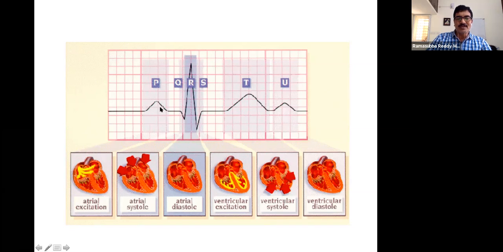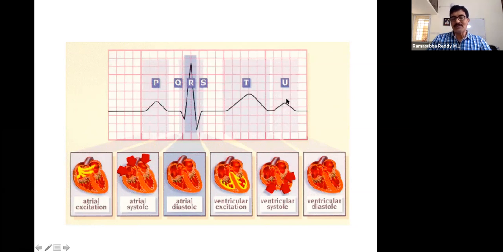The small one in the beginning is the P wave, and then Q, R and S. All these three letters are given to this large deflection, so this is called the QRS complex. And this is the T wave, and there is one more, U.